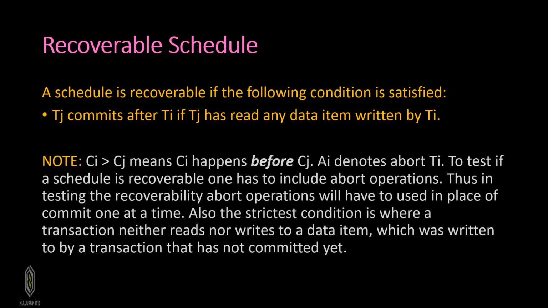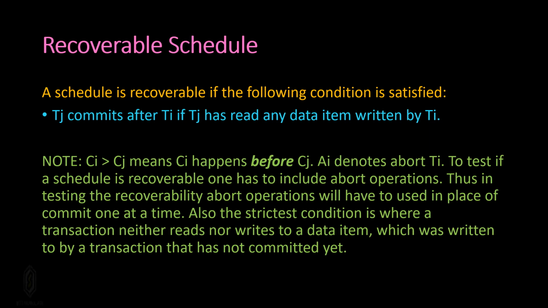A schedule is recoverable if the following condition is satisfied. Tj commits after Ti if Tj has read any data item written by Ti. Note, Ci > Cj means Ci happens before Cj. Ai denotes abort Ti. To test if a schedule is recoverable, one has to include abort operations. Thus, in testing the recoverability, abort operations will have to be used in place of commit one at a time.